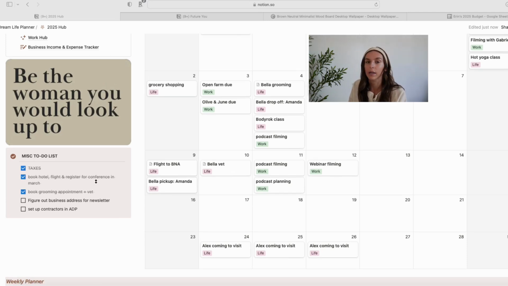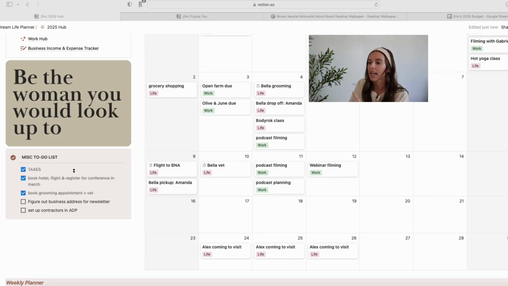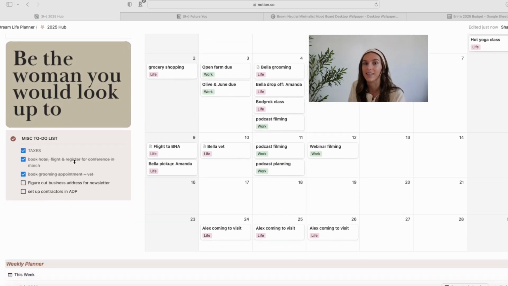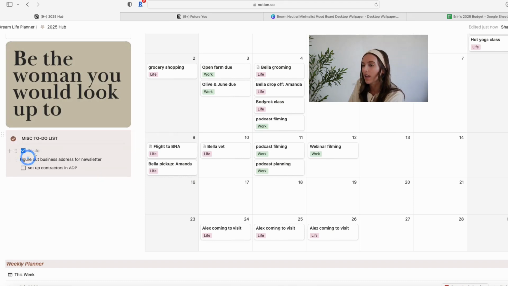This is the little to-do list that I was talking about for my monthly admin day. I call it my miscellaneous to-do list. Basically throughout the month, I'll come in here and I'll put random little tasks and projects that I need to get to. I just can't get to right that second. So I crossed off a couple of these, and basically what I'll do is I'll just delete the ones that I crossed off. And then that way I can essentially start a new running list for the next month.